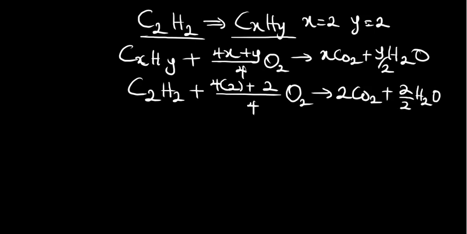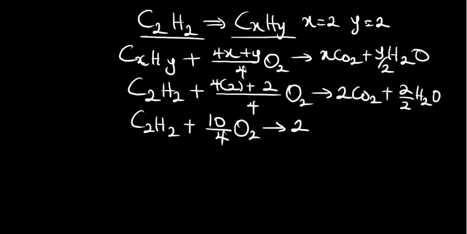Now let's do it. 4 times 2 is 8, 8 plus 2 is 10, over 4. I like this type of equation, because I will use it to explain something so that if you come across it, you will know how to do it.